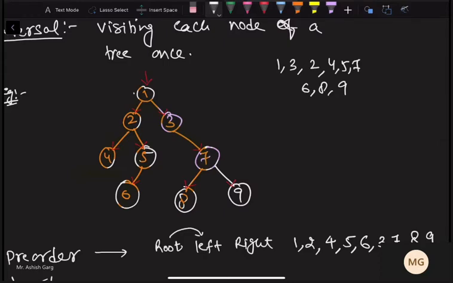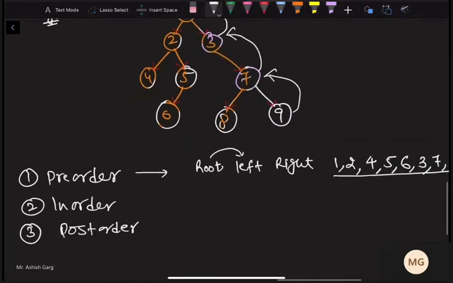Then we come back to 7. 7 is already explored. Then we come back to 3. 3 is already explored. Then we come back to 1, which is already explored. And finally above 1 we do not have anything. So this is our pre-order. This is our pre-order of a tree. So here what we have done is root, left and right.